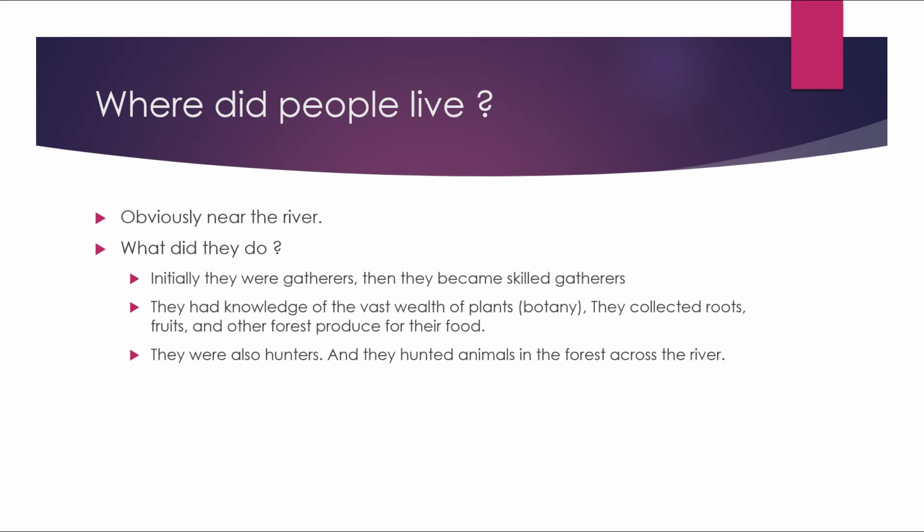So, where did the people live? Obviously, the people tried to live near the river. What did they initially do? Initially, they were gatherers, and then they became skilled gatherers. They had knowledge of a vast wealth of plants, that is, modern-day botany. They collected roots, fruits, and other forest produce for their food. They were also hunters, and they hunted animals in the forest across the rivers. They might also have discovered many things, like fire, by rubbing wood or stones, etc.